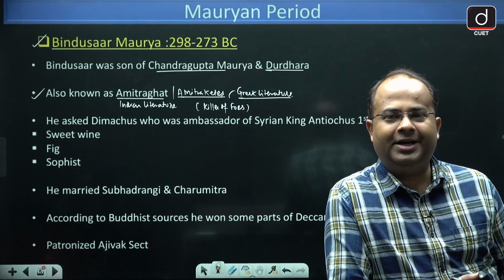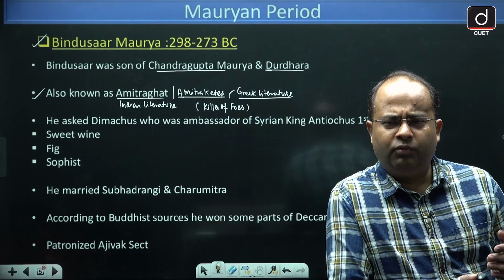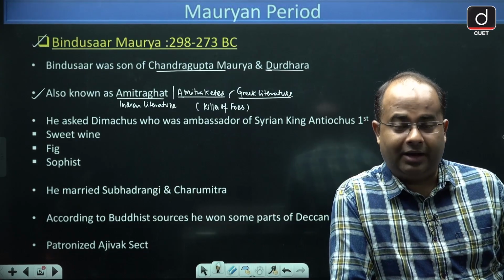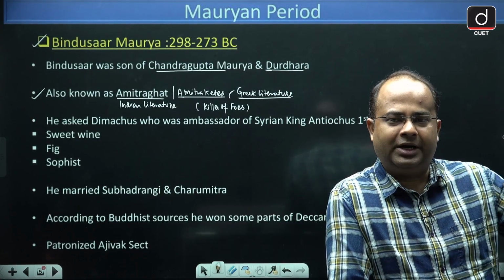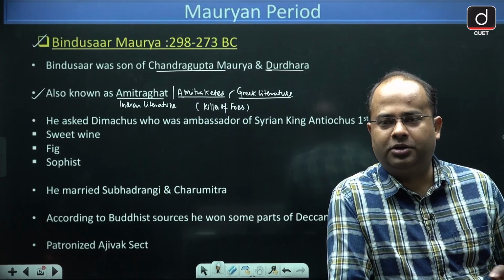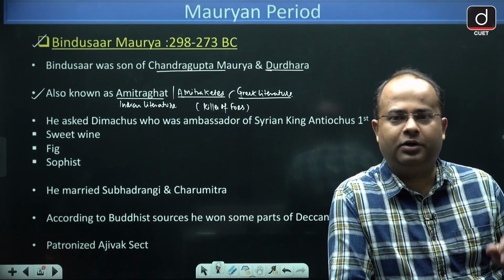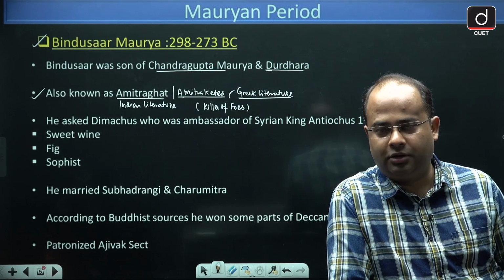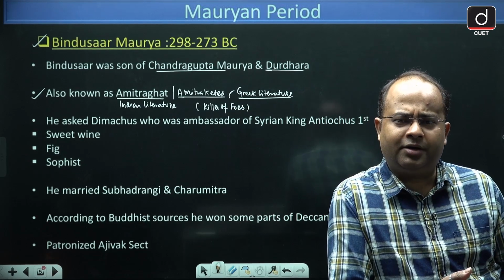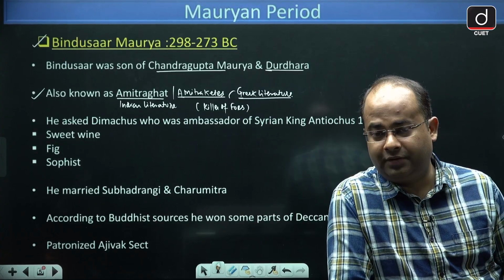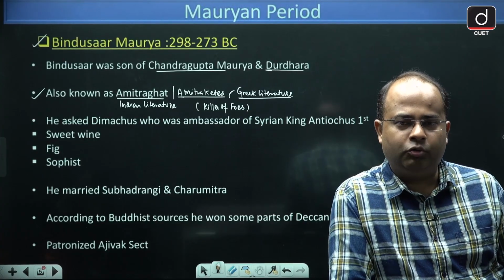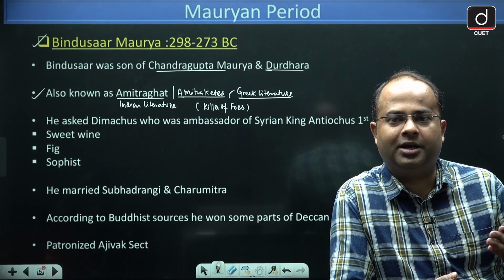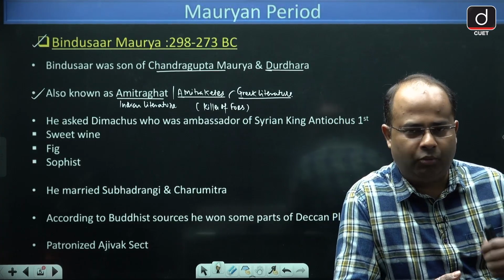At that point of time, since the Mauryan dynasty was the most powerful dynasty of India, every foreign country wanted to have good relations with them, so they used to send their ambassadors to the court of the Mauryan ruler.